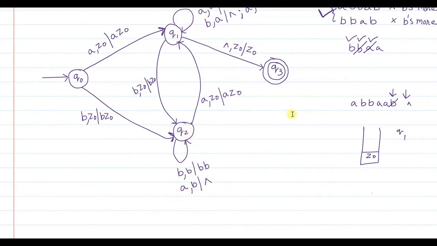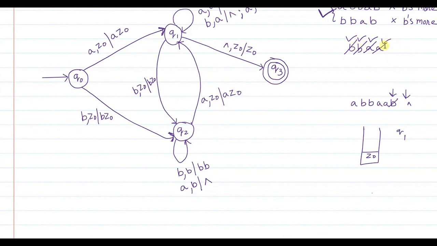Then in Q2, when another A is encountered, you check who is on top of the stack. Suppose there is B, and yes, here also there is B. For this A, you cancel this B, pop it out, and remain in Q2. Now finally, after reading all, you will reach here. There is nothing remaining to be read.